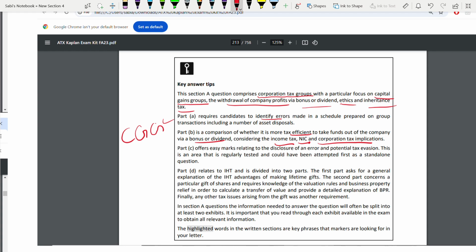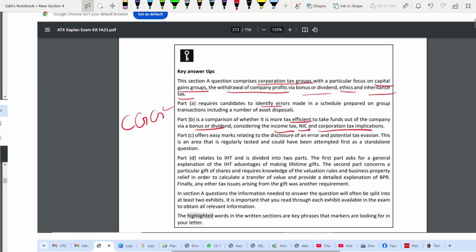Part C. Part C, remember, is the easiest one. Any question, ethics is the easiest one. So try to get marks there. It's an easy mark. Okay. And this is a regularly tested area. You can even attempt this as first also as a standalone question.